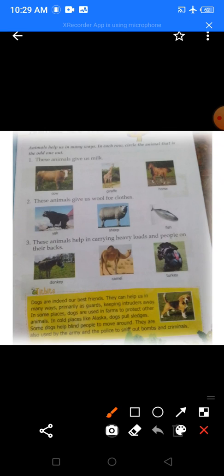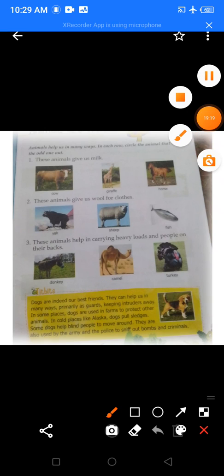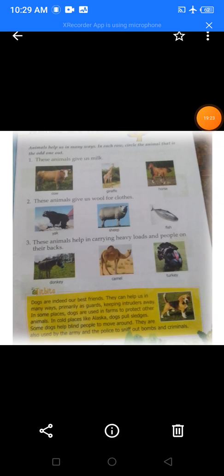Okay, now children, turn your page to page number 12. Okay, so here this is a new chapter, which is I Love My India. Now what is happening here?